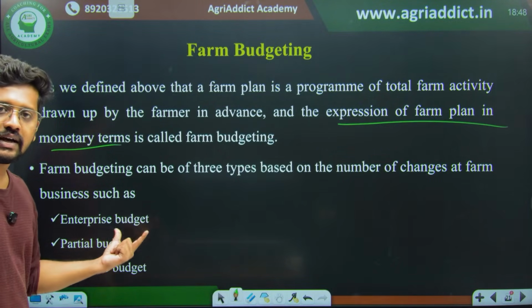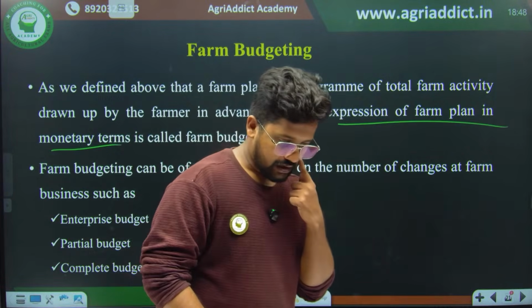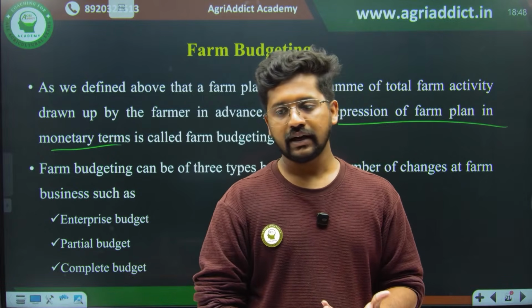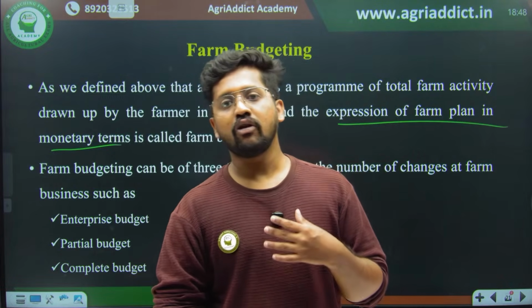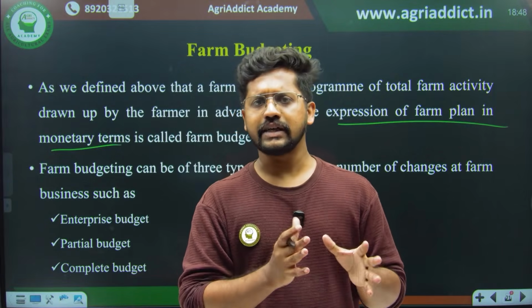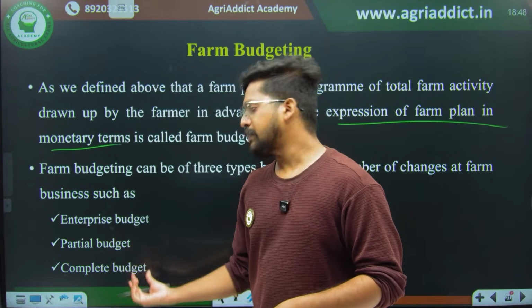What is an enterprise budget? A single enterprise is changed. As I have already told, maybe the farmer is using a conventional variety, and I am suggesting that rather than using a conventional variety, go for a high yielding variety. Just a single enterprise is changed, and the rest is the same. That is your enterprise budget. Then what is partial budgeting?